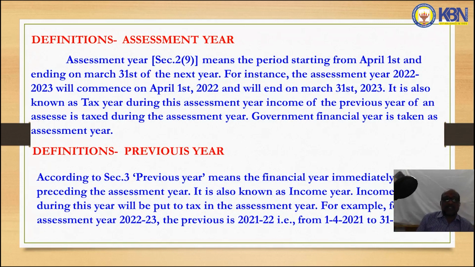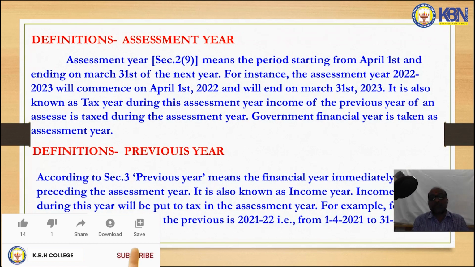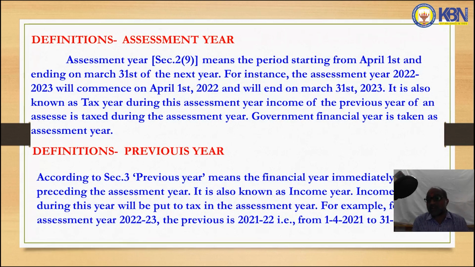Next, previous year. According to Section 3 of the Income Tax Act, previous year means the financial year which is immediately preceding the assessment year. So this is for a running business. In case of newly established businesses, it need not be 12 months.